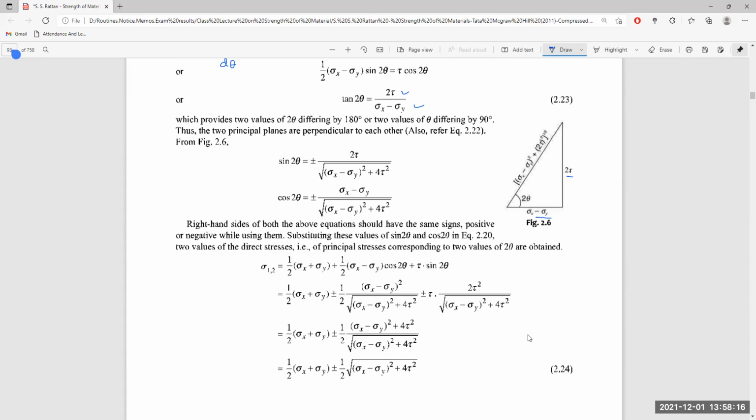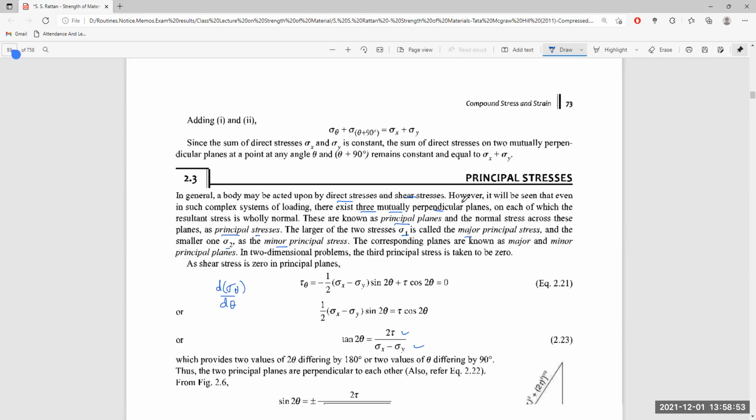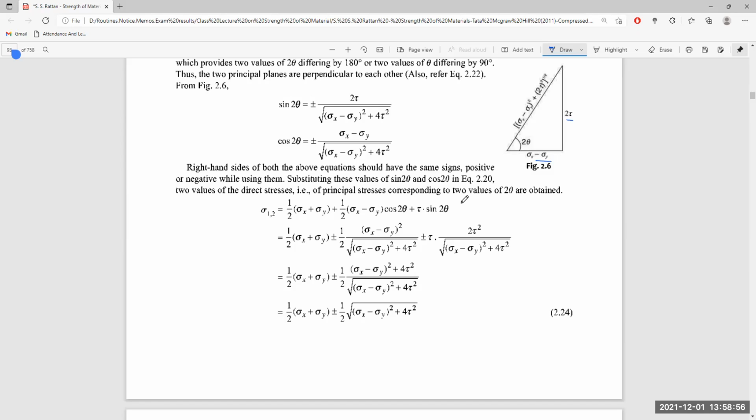It was sigma x plus sigma y divided by 2, which remains as it is, plus half of sigma x minus sigma y, which remains as it is, multiplied by cos 2 theta, which is sigma x minus sigma y over the square root of sigma x minus sigma y whole square plus 2 tau whole square, plus or minus tau multiplied by sine 2 theta.